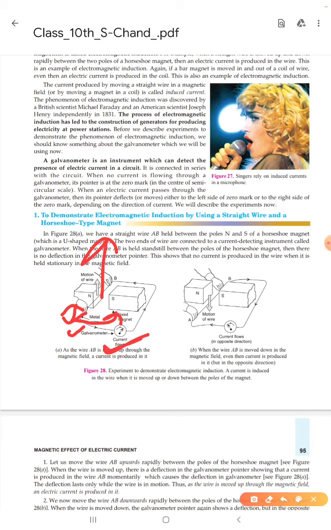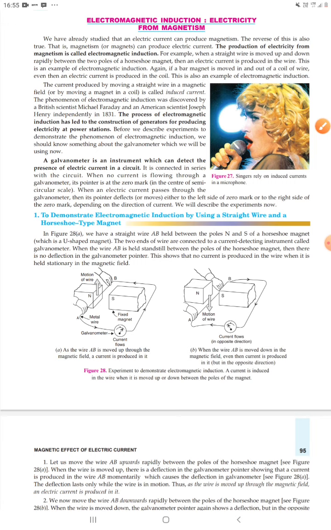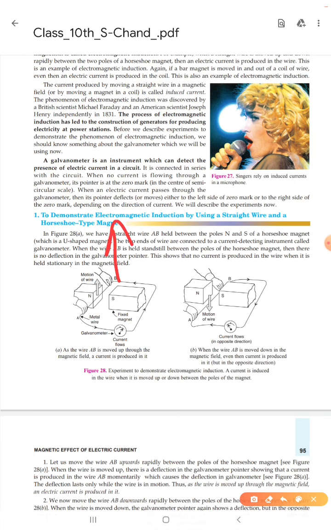Very important point. When we hold this wire stationary in between the magnet, there is no current. But when we move this wire AB in the upward direction, we see a deflection in the galvanometer. It shows that an electric current is produced in it. Number two, when we move that wire in the downward direction, we also find a deflection in the galvanometer, but in the opposite direction to the previous one.